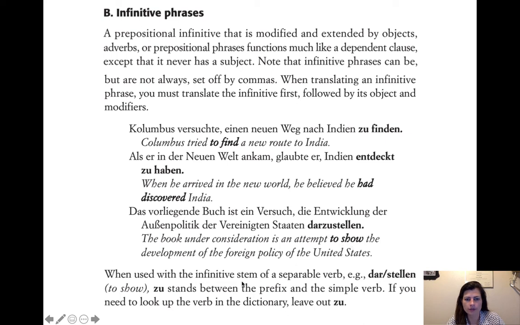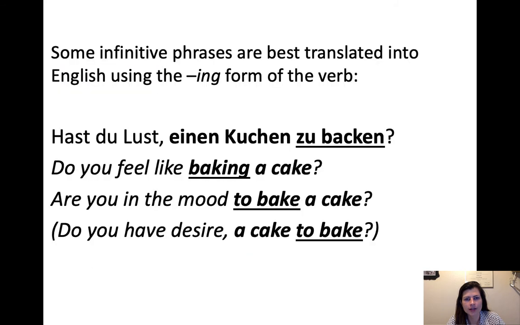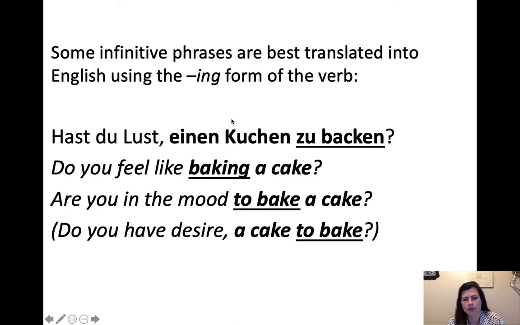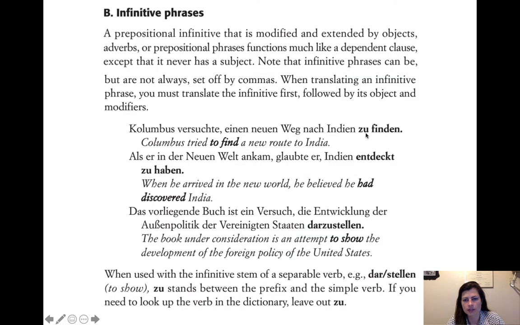When used with the infinitive stem of a separable prefix verb, darstellen, zu stands between the prefix and the simple verb. So we had an example not too long ago that was like umzuziehen. Yeah. So umziehen is to move, and then zuziehen, you put that in between there. And then that is this one, darstellen. Da is the separable prefix, and stellen is the normal part of the verb, the simple verb. So zu has been inserted between da and stellen.